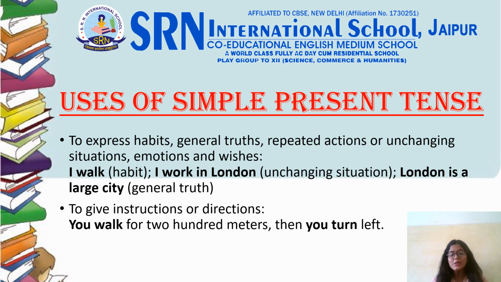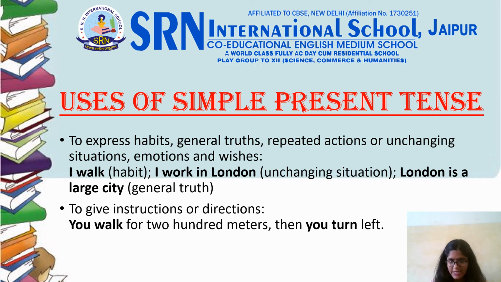Now let us all see on what conditions we can make a sentence in simple present tense or simple indefinite tense. Very first is to express habits, general truths, repeated actions or unchanging situations or emotions and wishes, then we simply use simple present tense. For example, I walk, which is a habit.